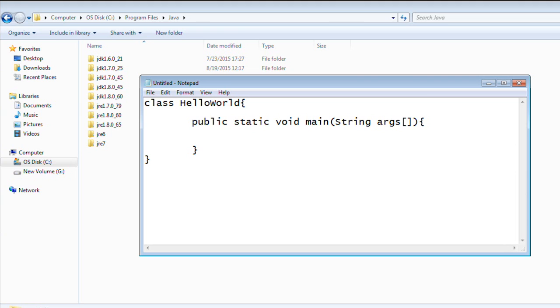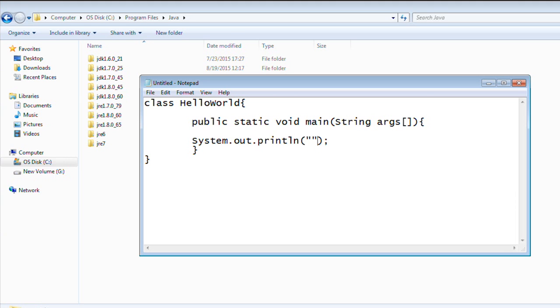We are going to print hello world on the console. To print anything on the console, what we use is System.out.println. As we already know, all of the statements end with a semicolon.